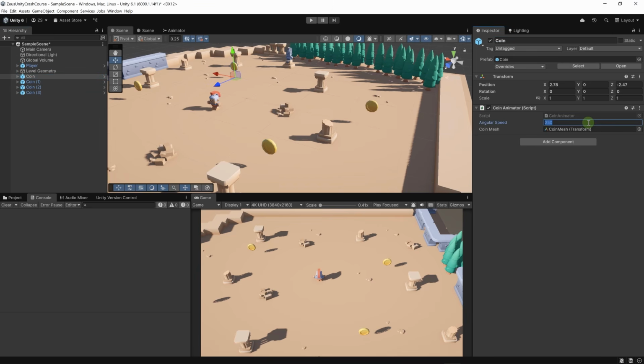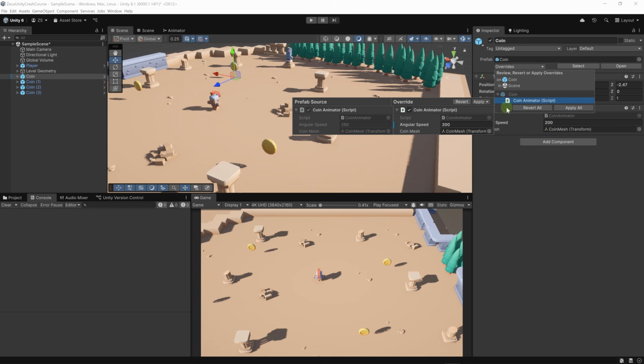We can change the value here, let's say 200, and you will notice that we have this blue line over here, and this means that we have some values that are only applied to this prefab instance, not to the prefab itself. And we can right click here and apply to prefab coin, or we can go here to overrides, then apply all. It will show us all the changes that this instance has relative to its prefab.